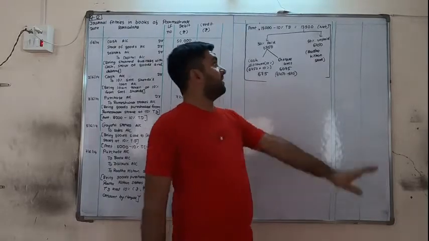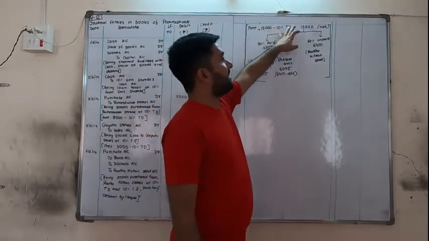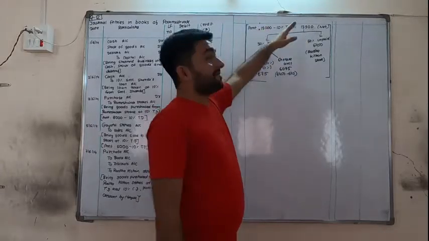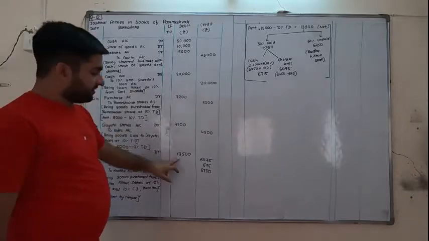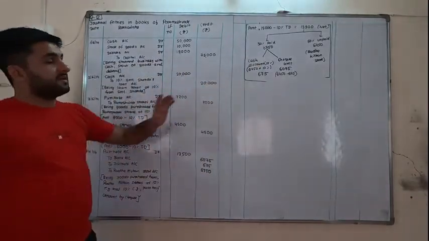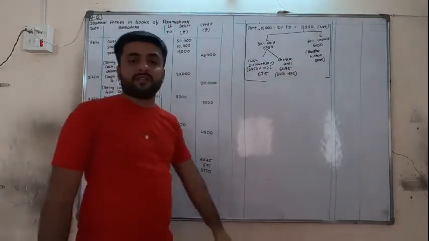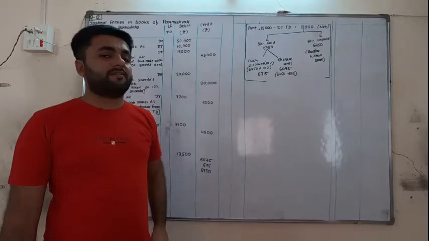Now how to calculate? Like simply we are calculating trade discount. 15,000 minus 10% is 13,500, as we are writing in each. So this 13,500 is the net amount and it is the amount of goods. Now 50% paid and 50% unpaid. So 50% is 6750.